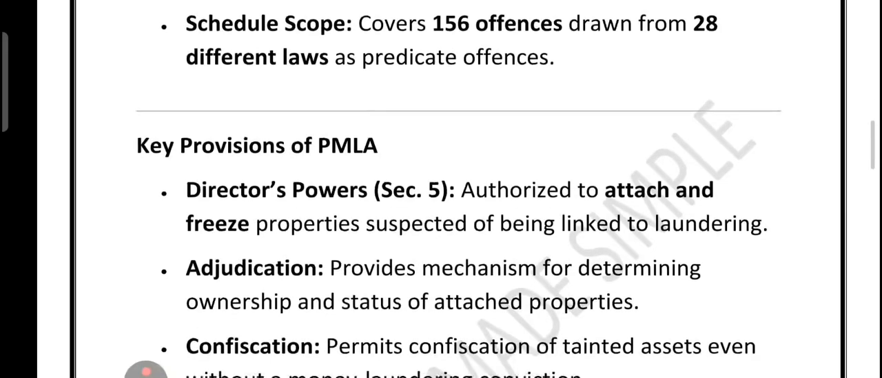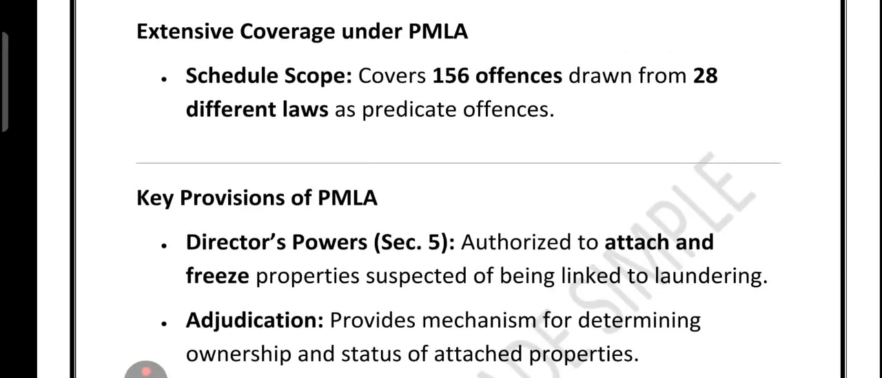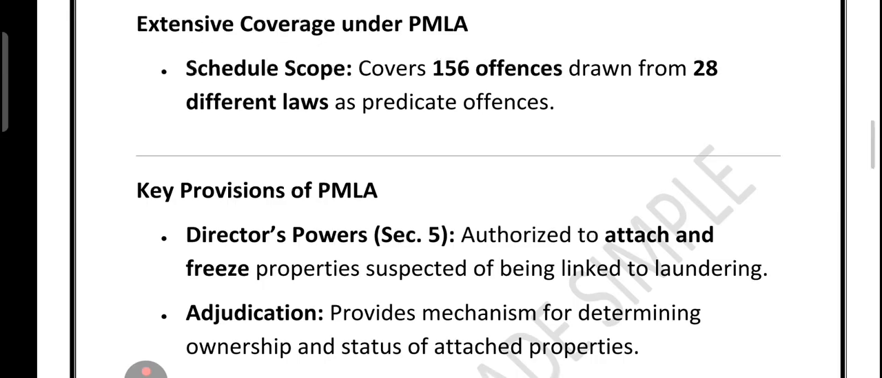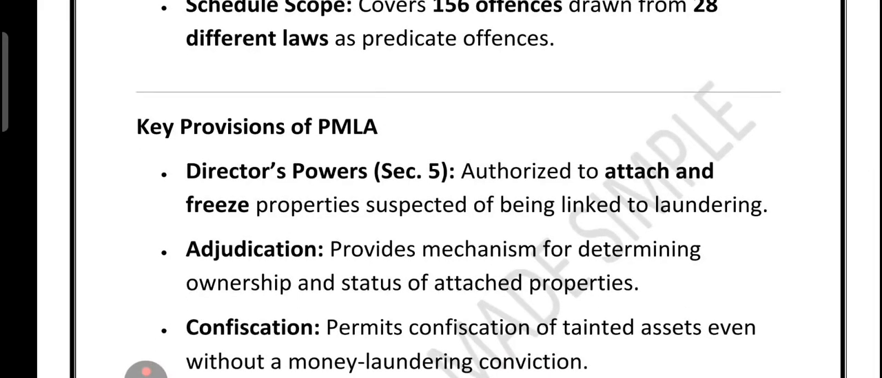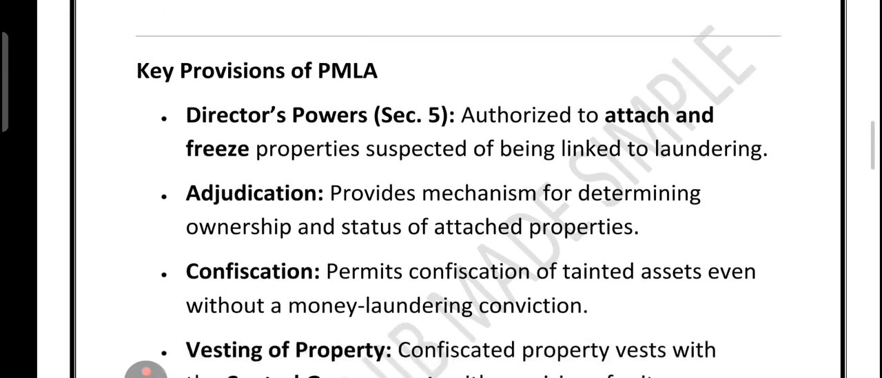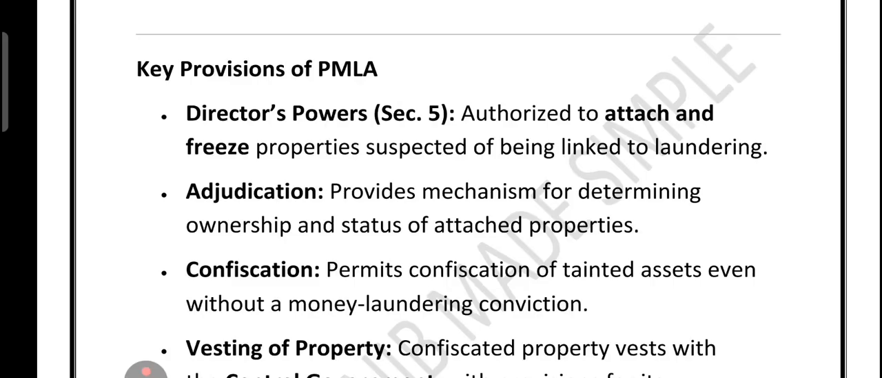Now let's look at the key provisions of PMLA, starting with the extensive coverage of PMLA. Do you know how wide the coverage of PMLA really is? Well, it includes 156 different offences from 28 laws. So that is a huge net. Under Section 5, the director has the power to attach and freeze any property suspected to be linked with money laundering.